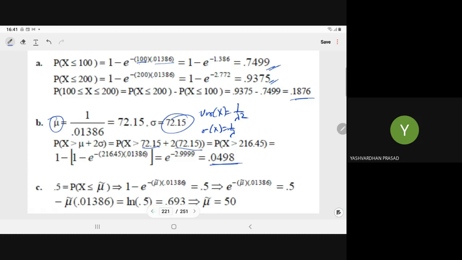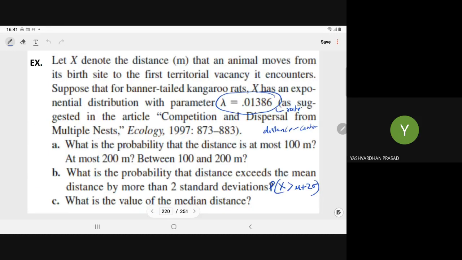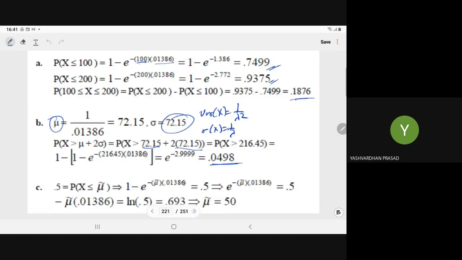Then, in the last part, what is the value of the median distance? Median means the 50th percentile. So here we say 0.5 must equal F of t, that is 1 minus e to the power minus lambda t.